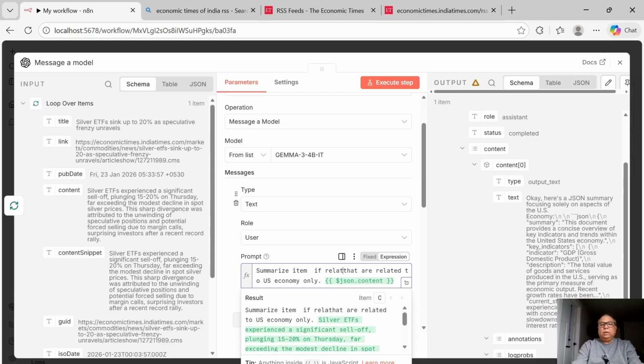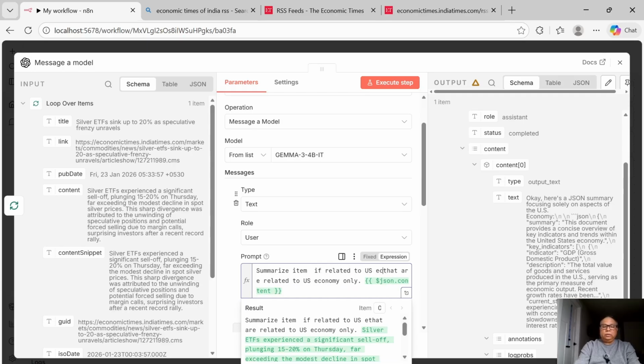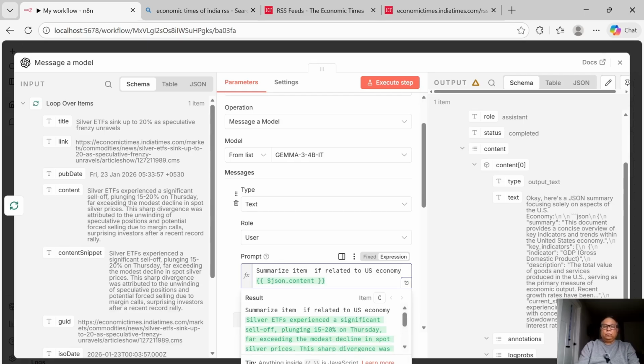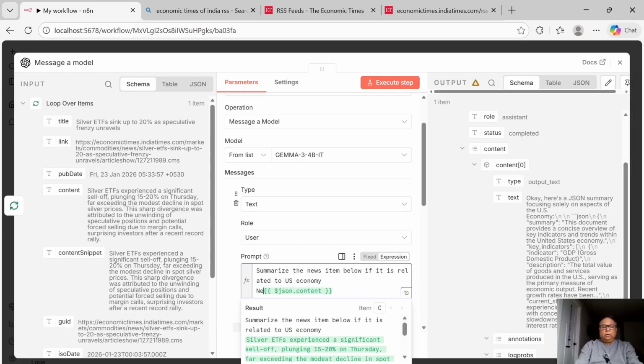and is this item if related to US economy. Summarize the news item below if it is related to US economy, and I'll say news item is the JSON content.